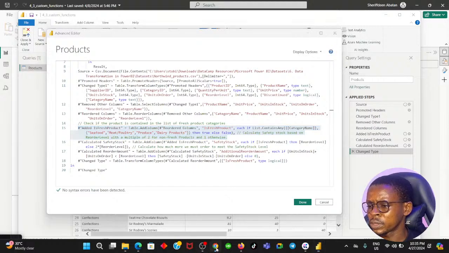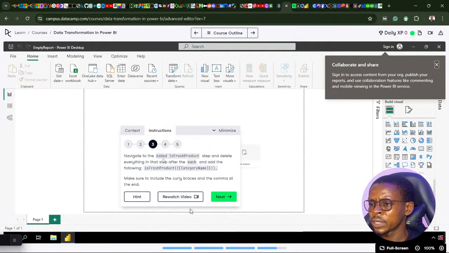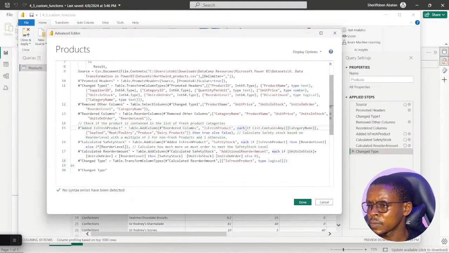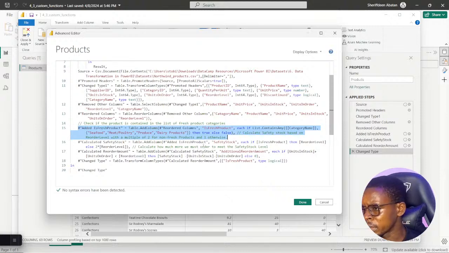So if you read the instruction where it says navigate to the added is fresh product step and delete everything in that step after each, and add the following. Delete everything in the step after each. You can see we have each here, and when we look at this added product is fresh product step, we have each right here, where they also have each. Okay, I think that's the only place we have each there.